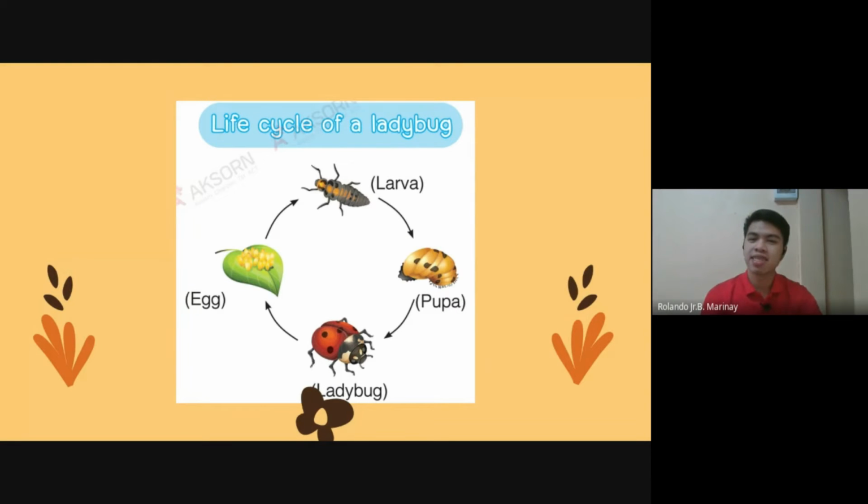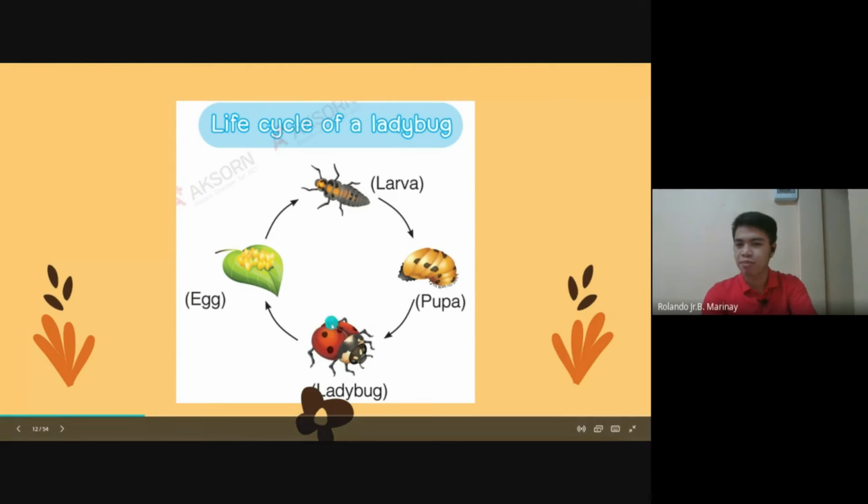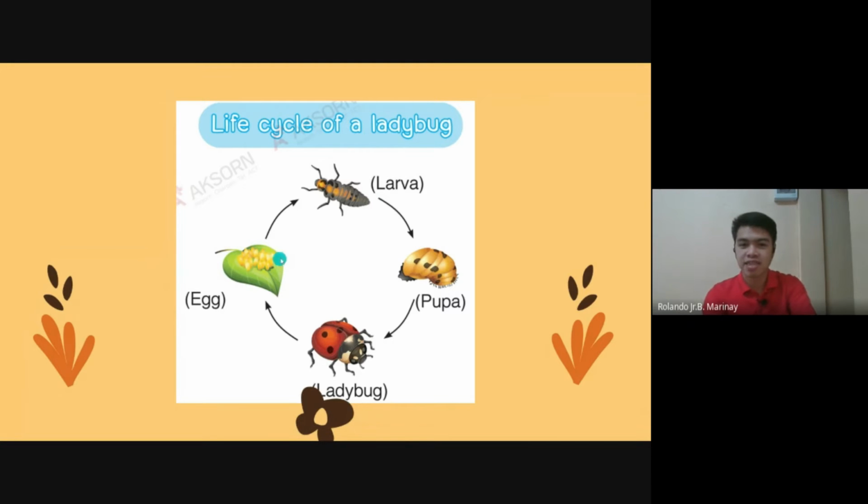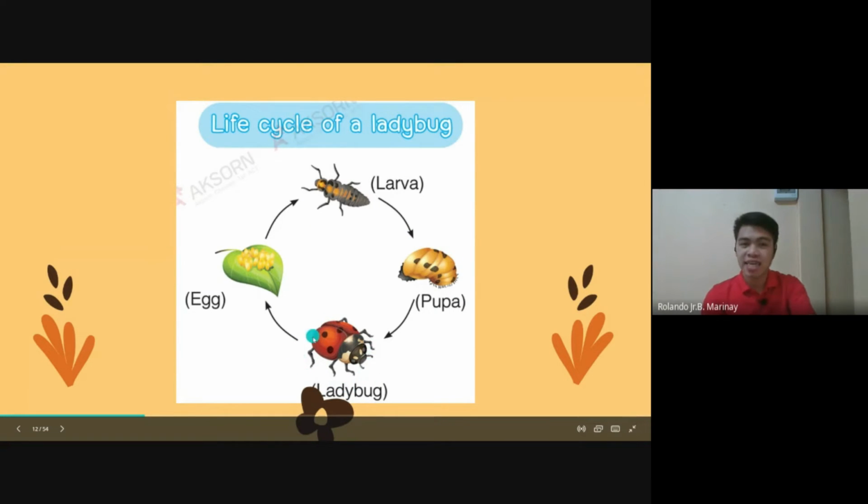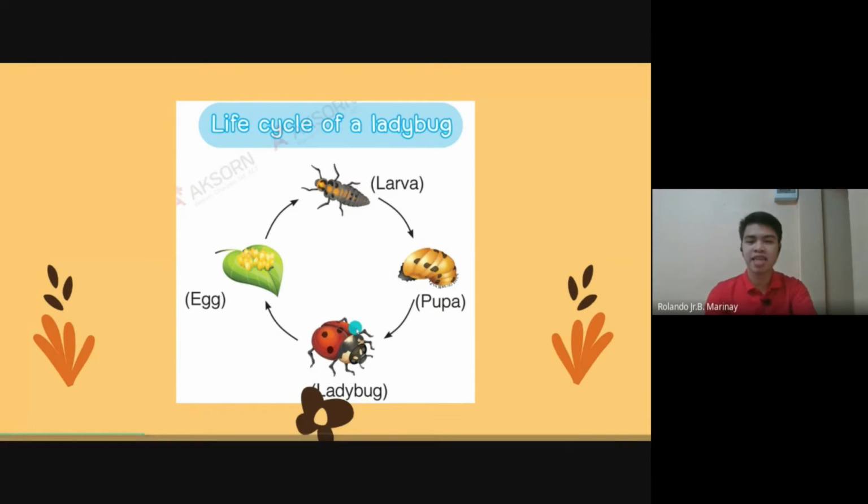Next part is the ladybug. Do you know what a ladybug is? This is how a ladybug looks like. But before being a ladybug, it has to be an egg first. Okay, here are the eggs. They hatch through the lid, and then it becomes a larva and also a pupa. And then after that, it becomes a ladybug. So we have egg, larva, pupa, and then ladybug.